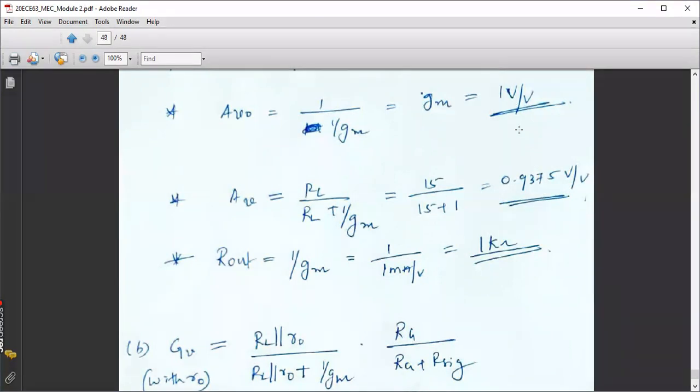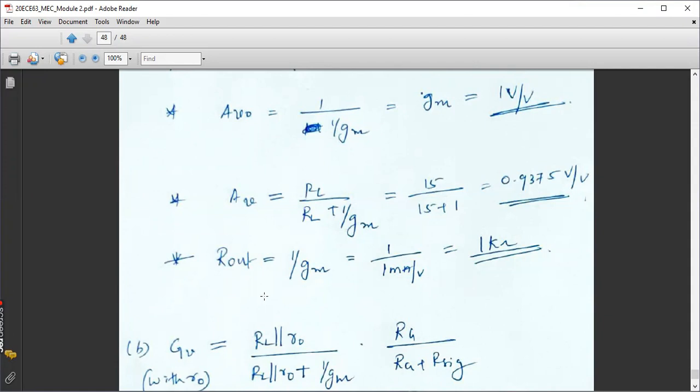So you can compare these two values. So whenever we are inserting the load resistance, the gain will decrease. So at any cost, open circuit voltage gain is always higher than the normal voltage gain. The normal voltage gain, we will connect the load resistance. So in that case, the output voltage reduces, because of which the gain will decrease.